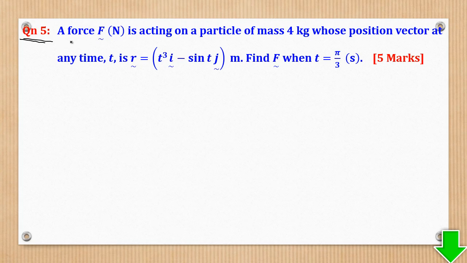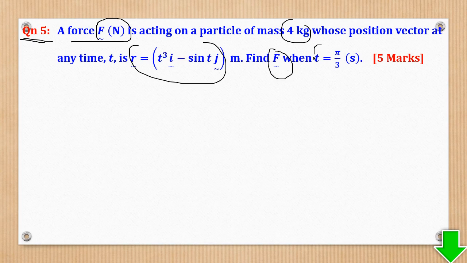Then question 5: a force of F newtons acts on a particle of mass 4 kilograms whose position vector at any time t is given by this. Find F in vector form when t is pi over 3.